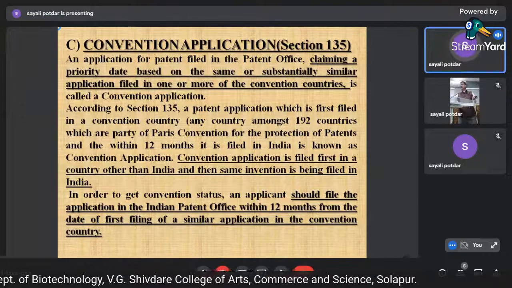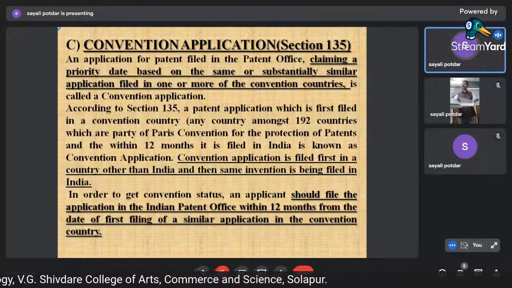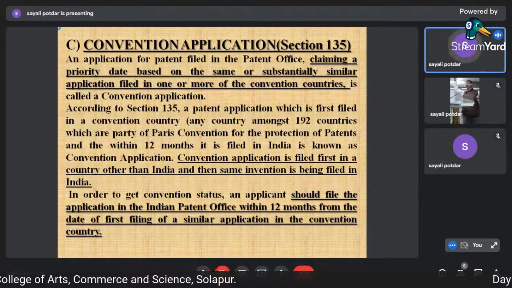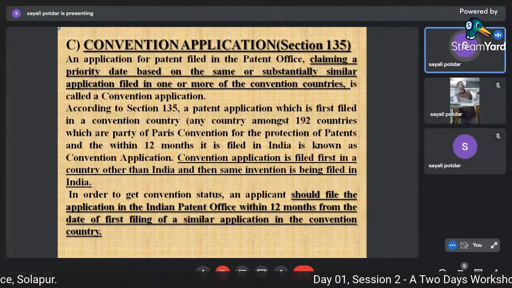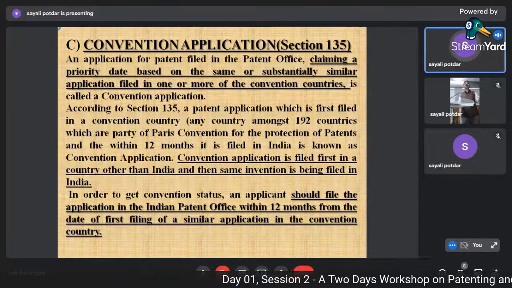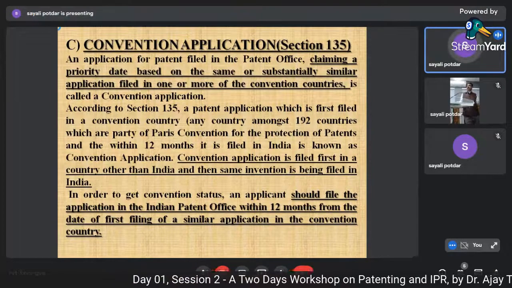Similarly, you can file an application in India and claim convention or conventional application in those countries. Presently 192 countries are members of this Paris Convention.